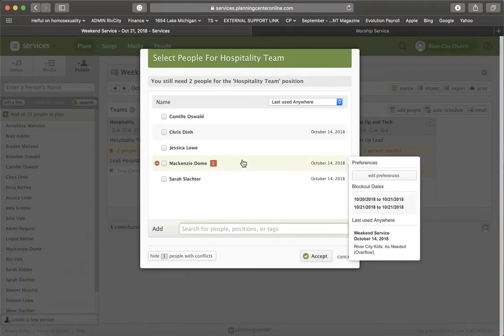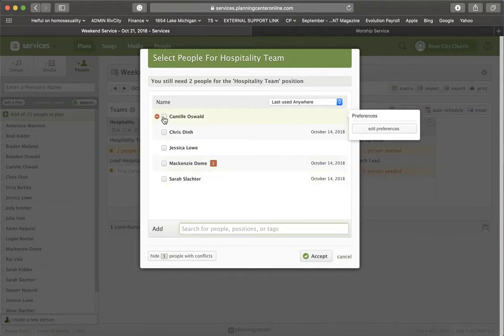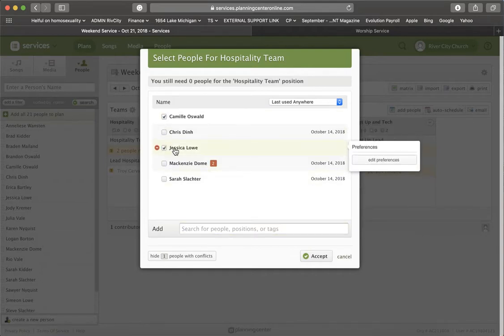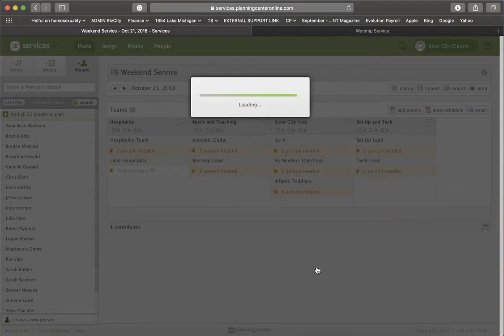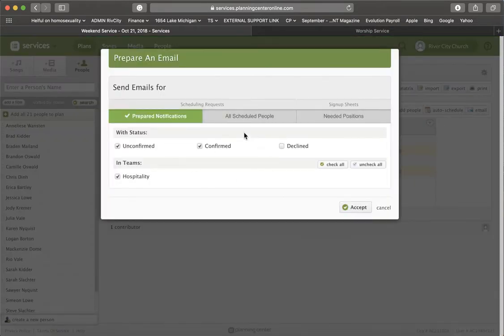We click, and then we can just go through and choose who we would want to serve for these weeks. Click accept. After you do this is really important. After you've scheduled out your team, in order to confirm this and make emails and notifications go out, you have to go over here and hit this email button. This is when your team is ready. You're ready to send this. You're going to go in here, hit the email button. You'd hit accept here.